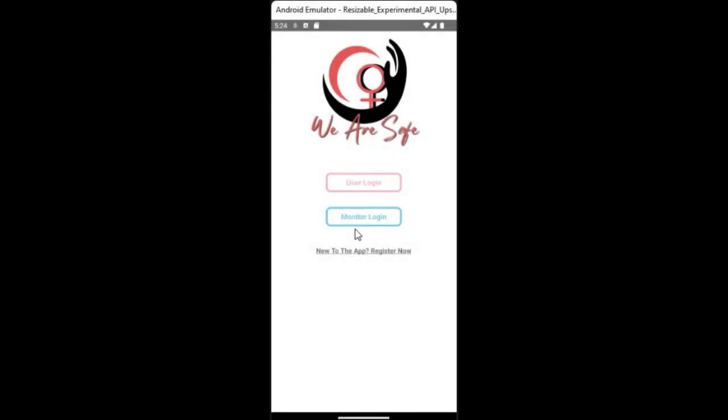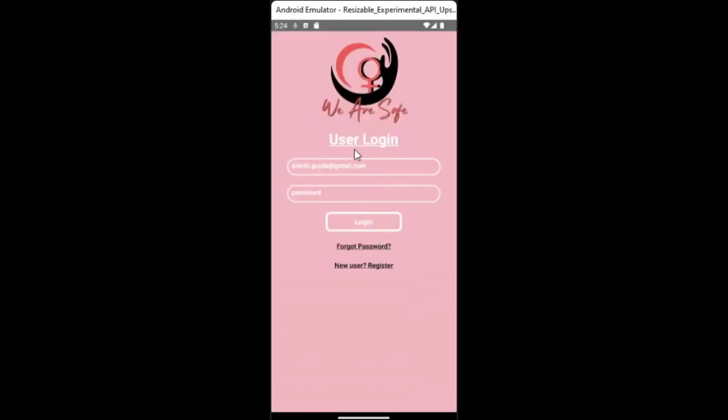Hello everyone, this is the prototype of our app WIEHACK. So here you can see we have two logins, user login and monitor login. Let's move to user login, and here we can input our login credentials, email ID and password. And after entering the password,